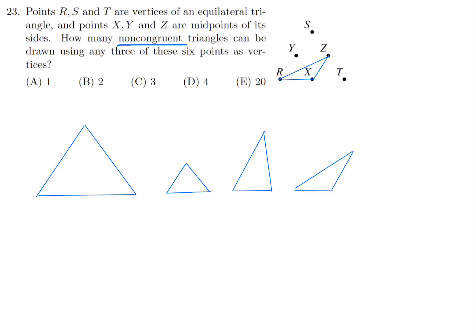And if you fiddle around with this, you'll find that that's it. That's the extent of it. All the other triangles will basically be congruent to either this one, or this one. So in terms of non-congruent or different triangles, we've only got 4 choices. 1, 2, 3, and 4. So that means the answer to number 23 is D.